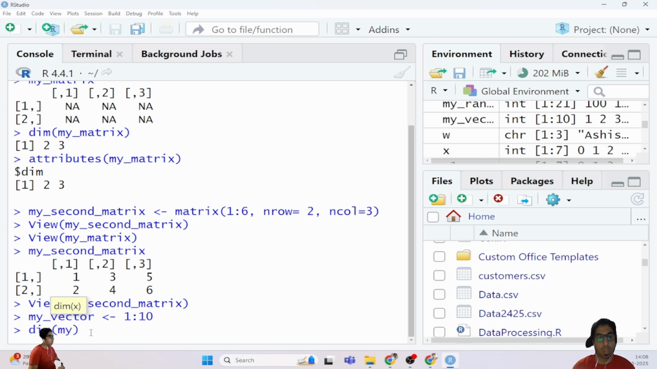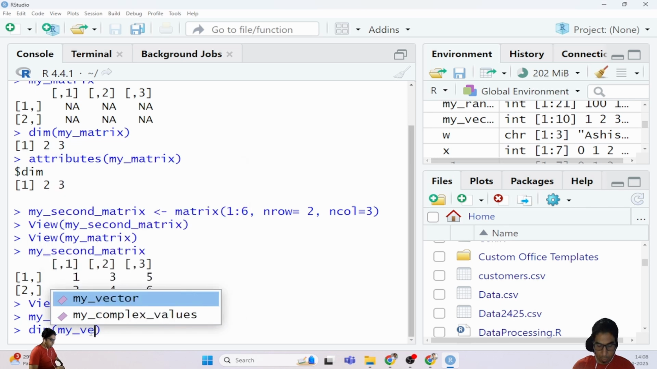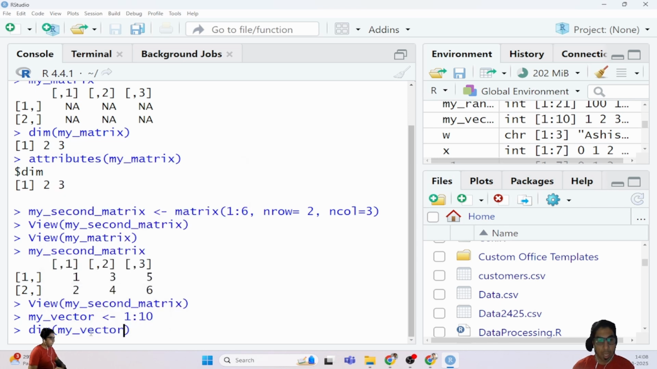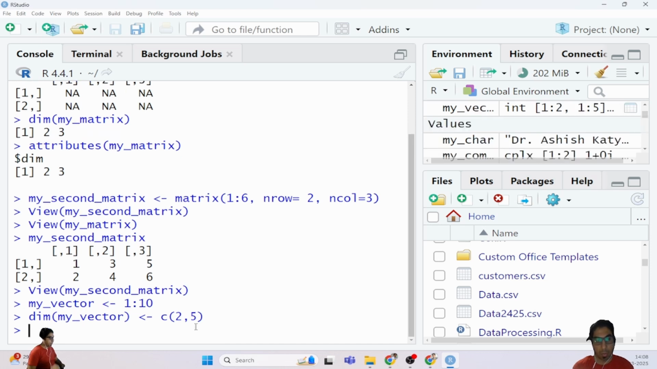The first way was by using matrix only, and the second way is to use a vector and provide the dimension. So I'm saying that there is a vector known as my vector that consists of values from 1 to 10, and I am assigning a dimension. Dimension is in the form of rows and columns. The earlier method was by using n row and n column, and the second method is by using a vector, where 2 rows are there and 5 columns are there. So this is the second way by which we can assign.